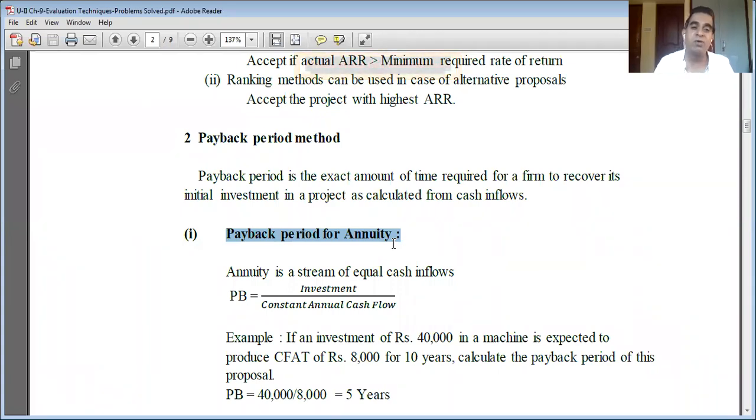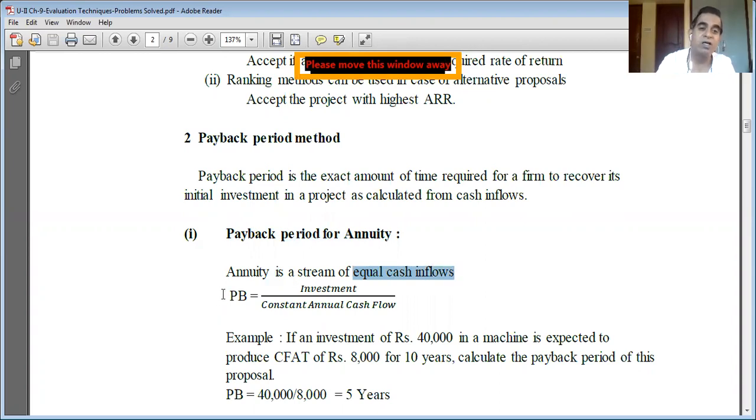We have already learned it in chapter number 2. So the payback period of an annuity is equal to investment divided by constant annual cash flow. The investment is the total initial cash outlay, and the constant annual cash inflow is nothing but the annuity amount.